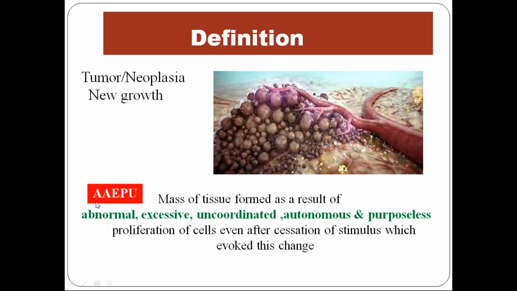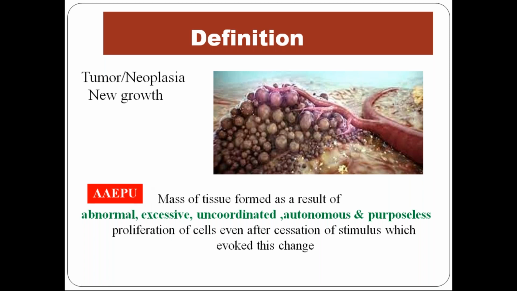So this is, I've just kept my own mnemonic, AAEPU. You have to remember all these adjectives when you write the definition of neoplasia: abnormal, autonomous, excessive, purposeless, uncoordinated. All these are adjectives.